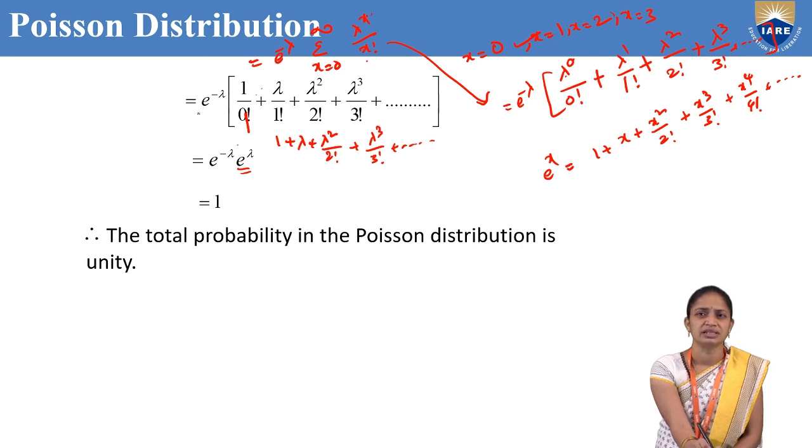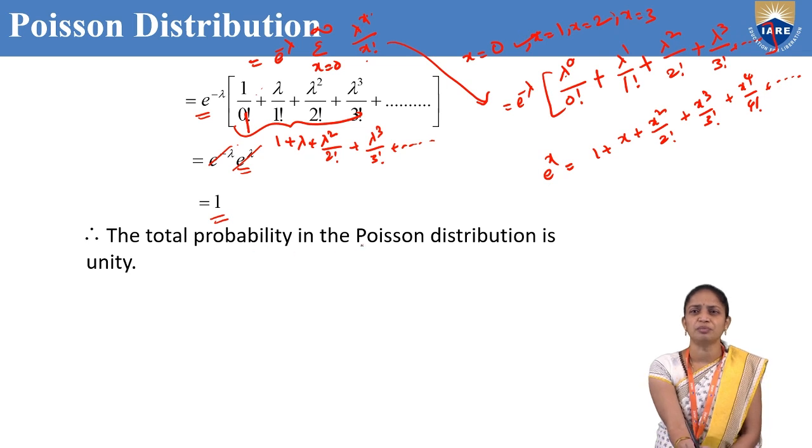So e power minus lambda is there, and this is nothing but e power lambda. So e power minus lambda into e power lambda is nothing but 1. Therefore the total probability in the Poisson distribution is 1. That is nothing but unity.